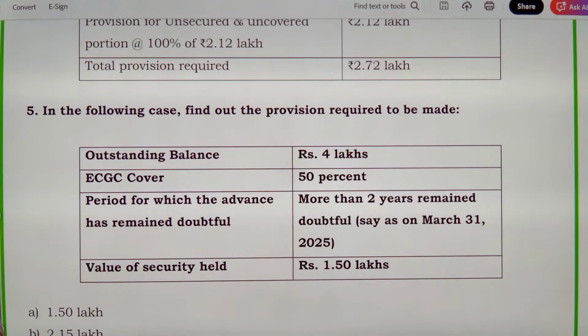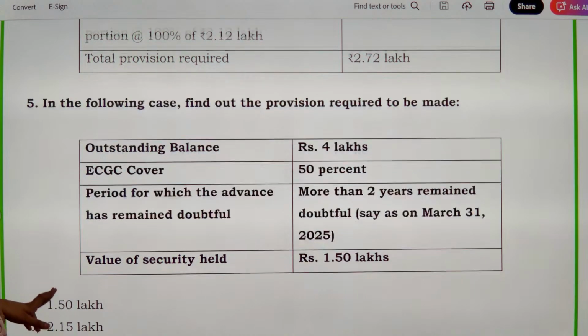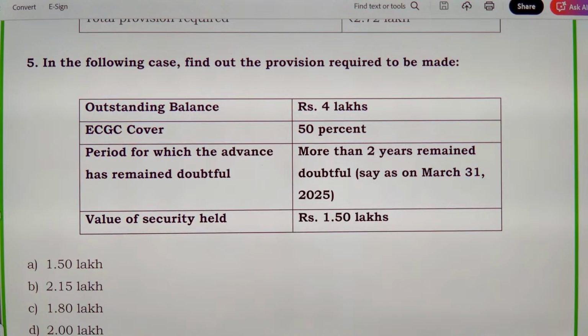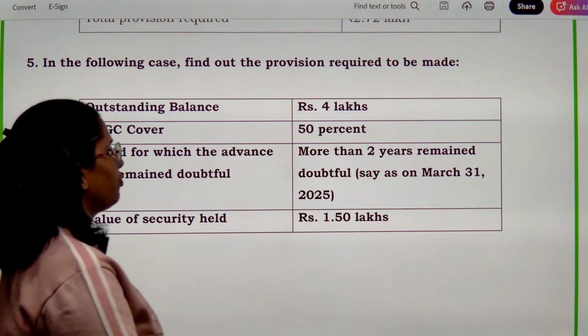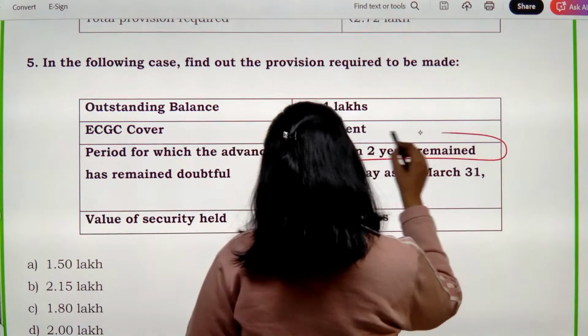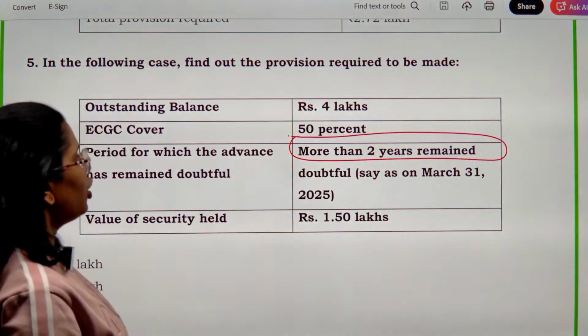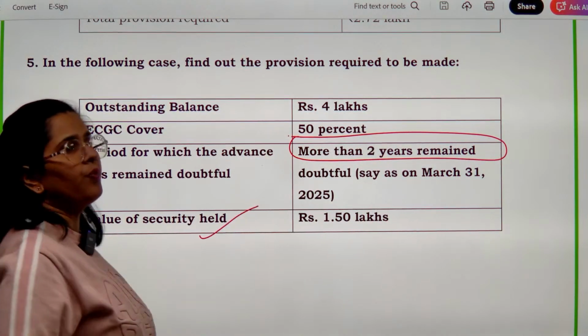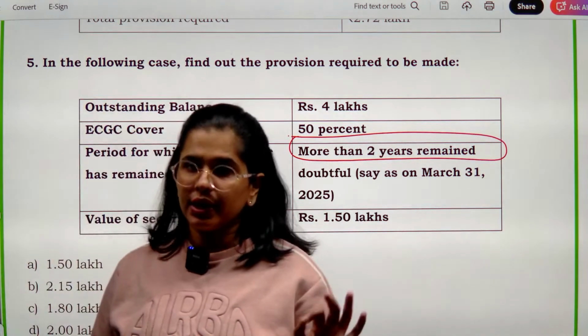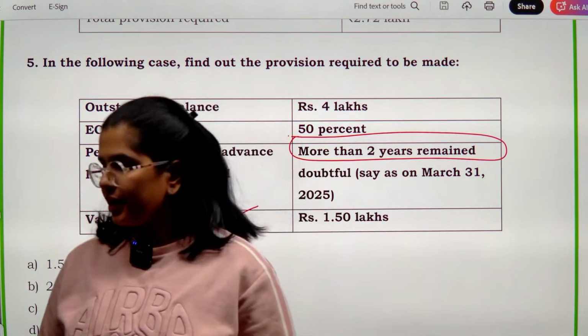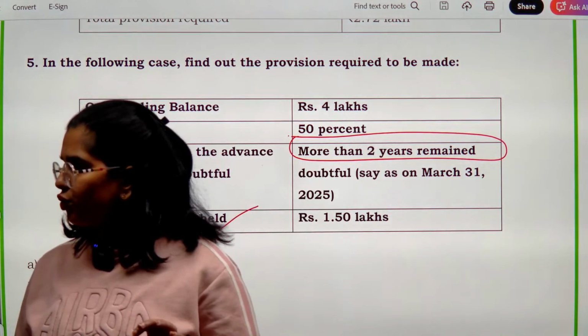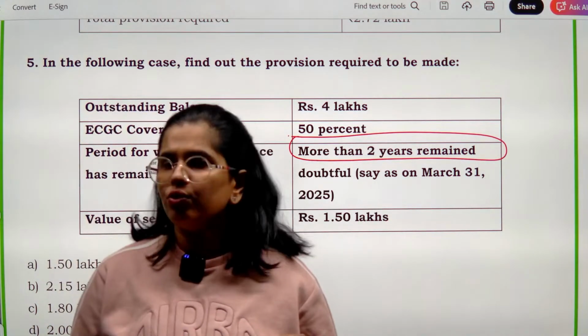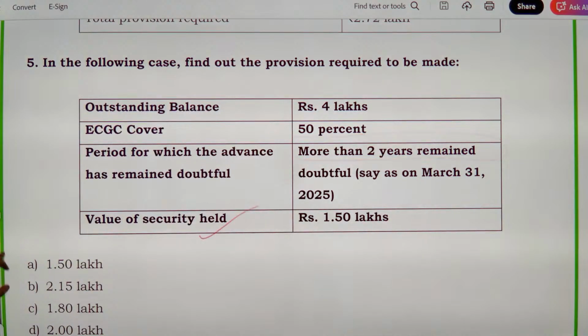Now in the following cases, find out the provision that is required to be made. Outstanding balance कितना है भाई? 4 लाख. ECGC cover कितना है? 50%. पीरियड फॉर विच द एडवांस हैज रिमेन डाउटफुल, कितने टाइम के लिए एडवांस डाउटफुल रहा है? फॉर मोर देन 2 years इट हैज रिमेन डाउटफुल. वैल्यू ऑफ सिक्योरिटी आपको दी गई है. Again you need to find out what is the provision that you need to make.